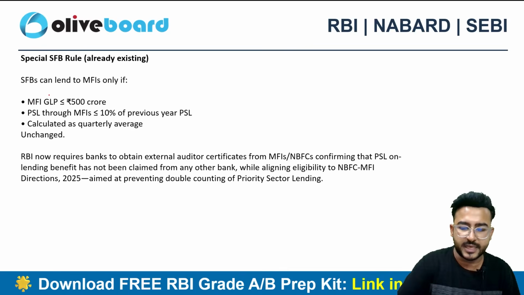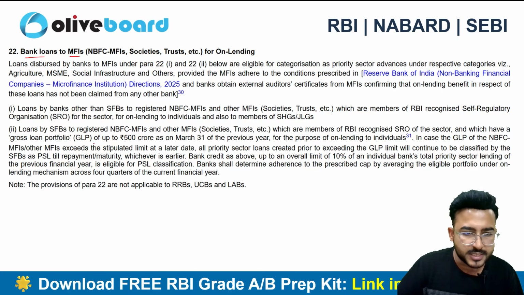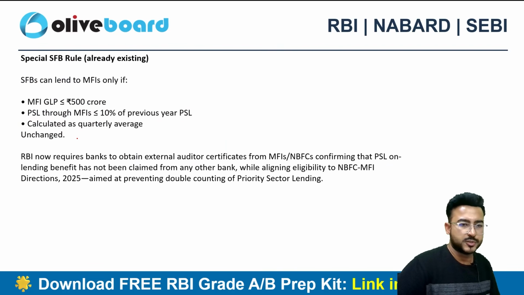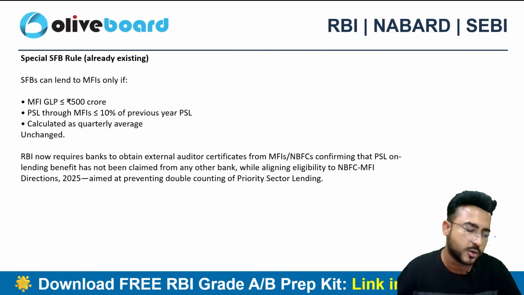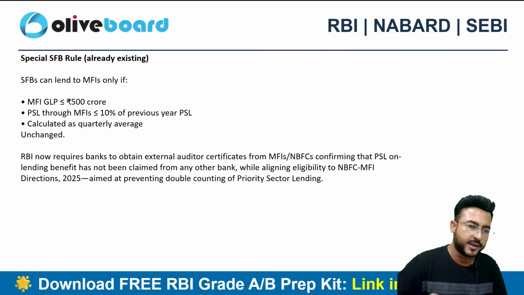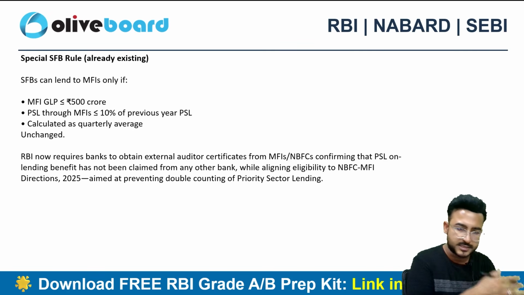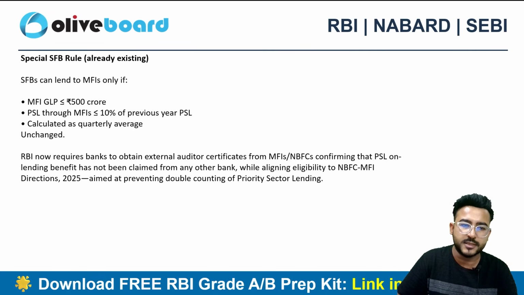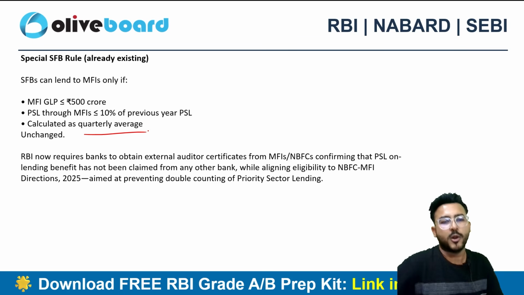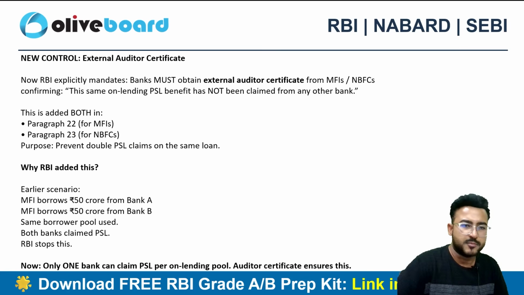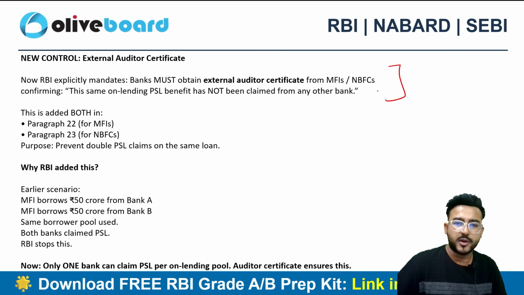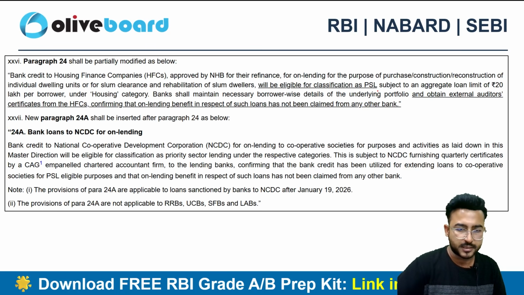The MFI GLP, what do you mean by GLP? GLP stands for gross loan portfolio. So the MFI gross loan portfolio is less than or equal to 500 crore. The PSL through the MFI is less than or equal to 10% of the last year PSL, and this is calculated based on the quarterly average. But the most important requirement is the introduction of the external audit certification here.